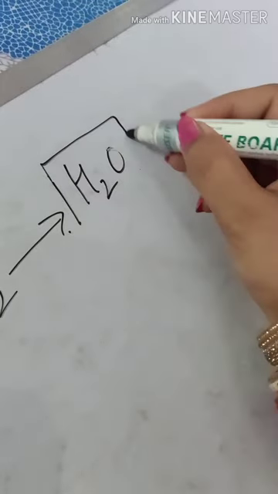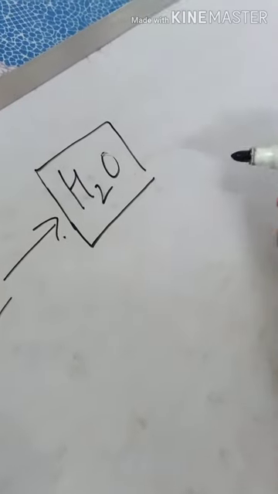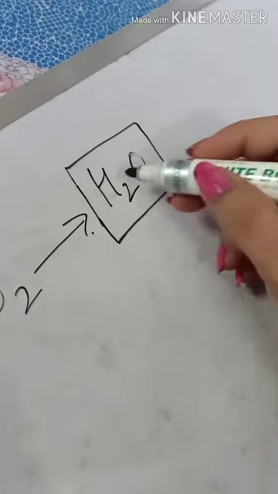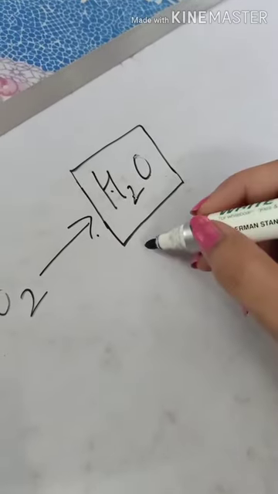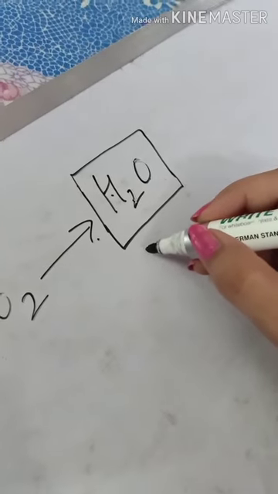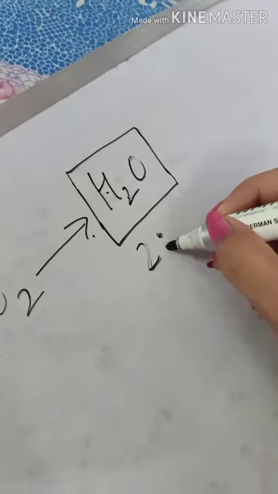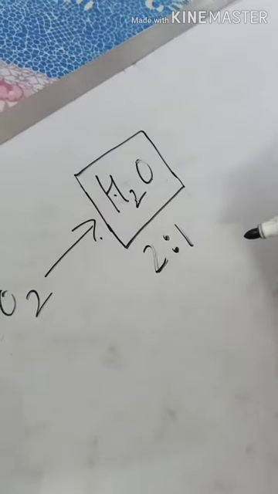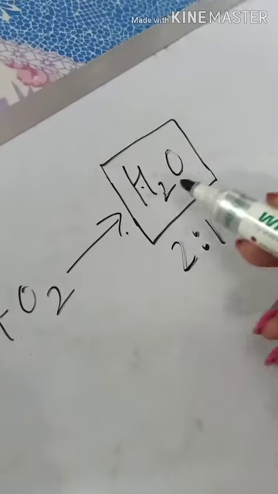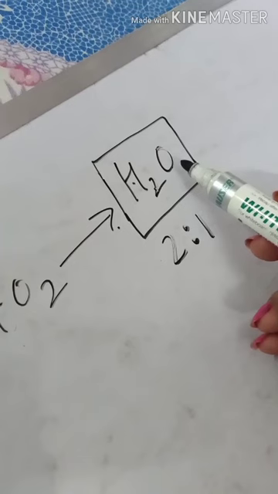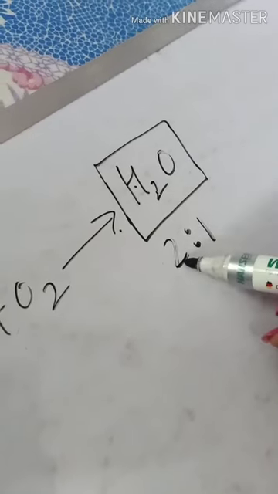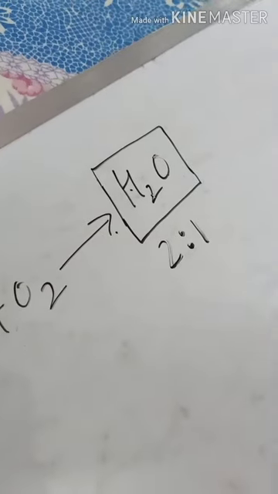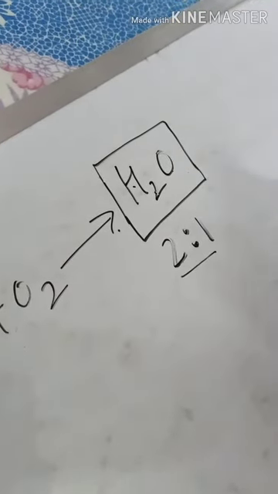Because here we have 2 hydrogens and 1 oxygen, the ratio of combining atoms is 2:1. Hydrogen always combines with oxygen in atomic ratio 2:1. So this ratio is always fixed.